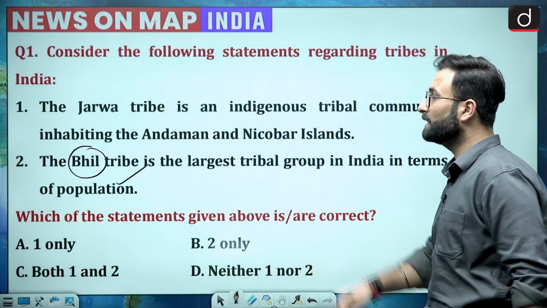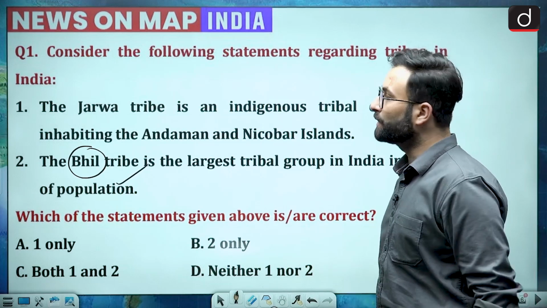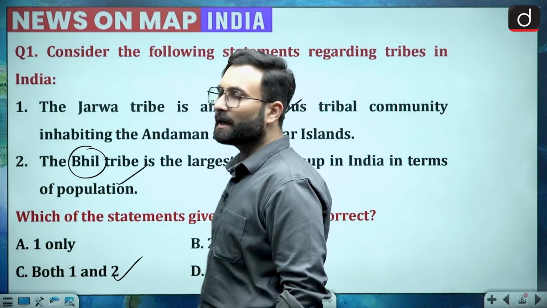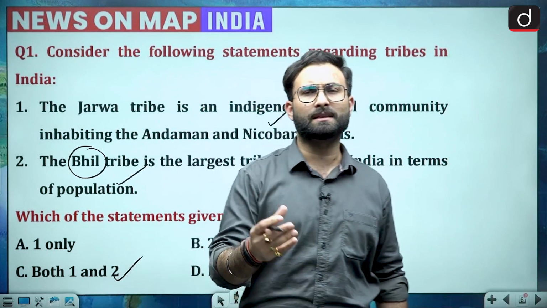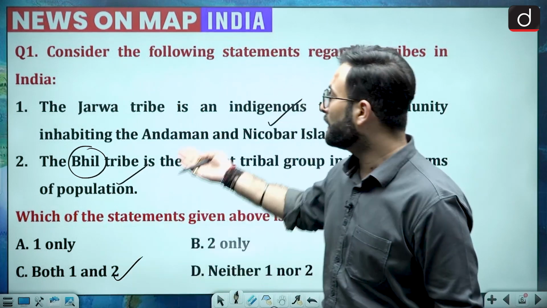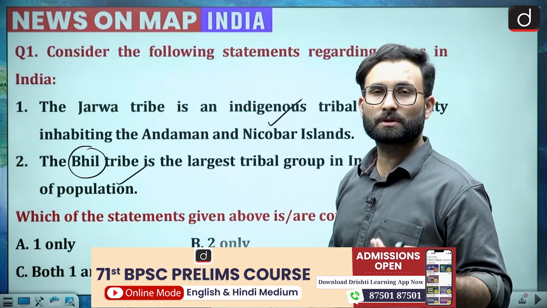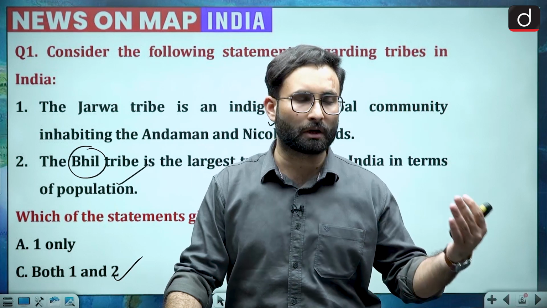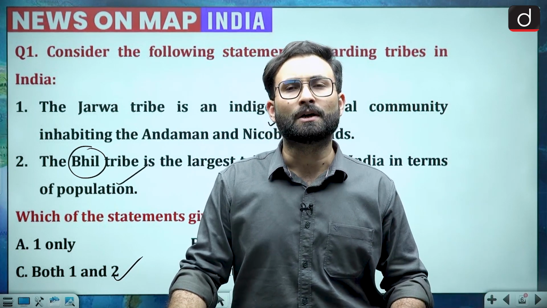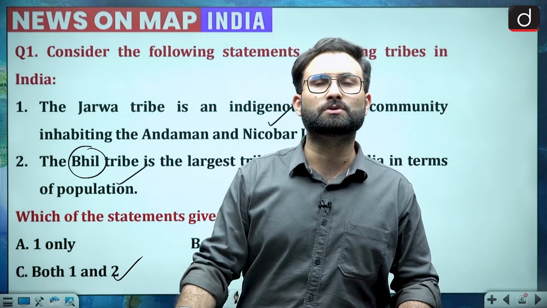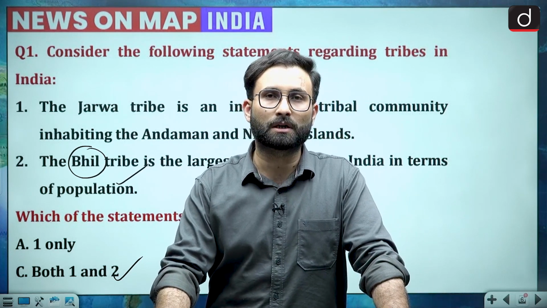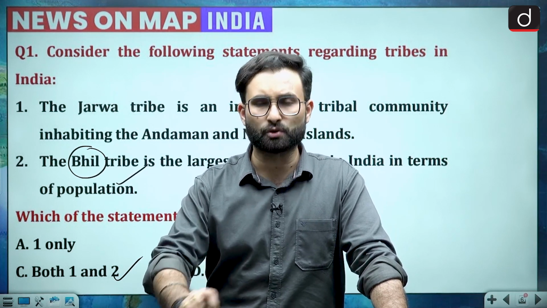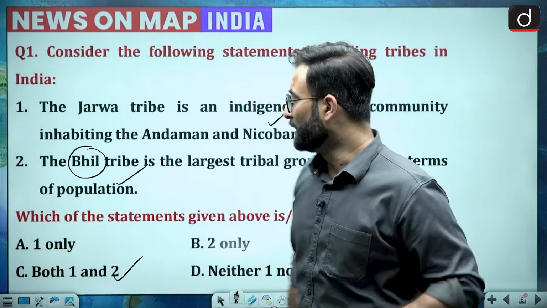We know that. Coming to the first one, the Zarva tribe is an indigenous tribal community. Obviously, this is also true. That is from the Andaman and Nicobar. Option C would be the right answer. In Andaman and Nicobar, there are a few tribes like Shompenes, Nicobaris, Sentinels, and Zarvas are one among them. Ongs are there too. These are names you should remember because Andaman and Nicobar is in the news for various reasons, be it the Greater Nicobar project, where tribal communities are getting affected. Also, recently the tribal ministry has got nearly a 45% hike in the budget this year, so the issues of tribal communities are very important for you. So option C is your right answer.